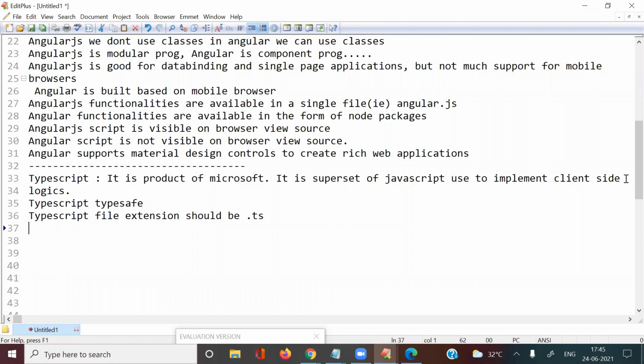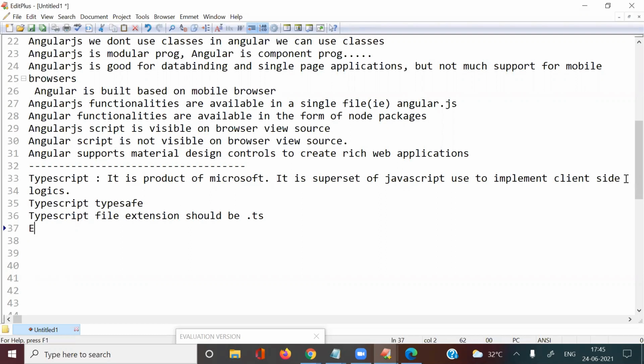If you take AngularJS, it is JavaScript coding, and we are accessing the AngularJS functionalities. But in this Angular, we are using TypeScript coding. The TypeScript file extension should be what? .ts. Is this clear?